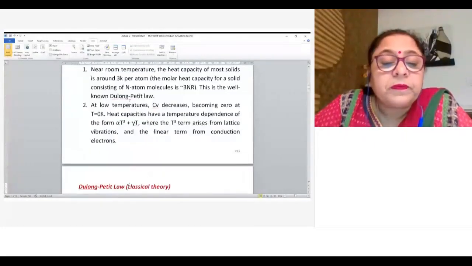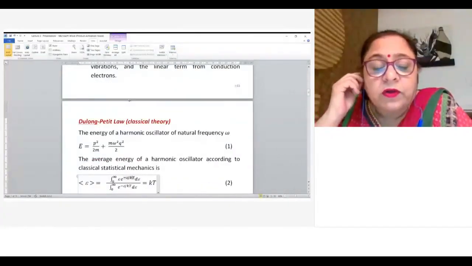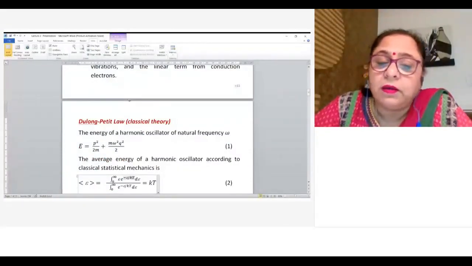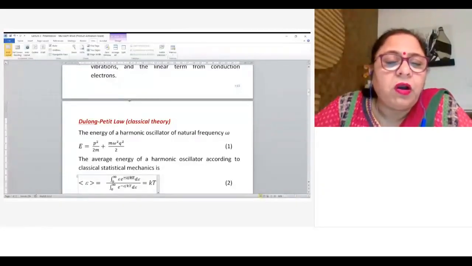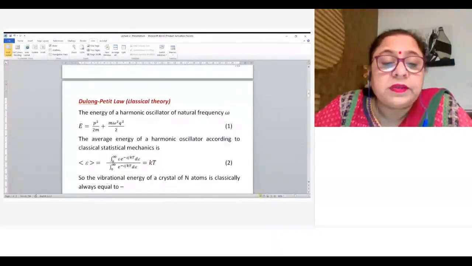Okay. And the first theory, the classical theory, is one in which the energy of a harmonic oscillator, which has a natural frequency omega, is given by the sum of kinetic energy and potential energy, and all terms have their usual meaning. I will not explain what is the meaning of P or M here. Using this, the average energy of a harmonic oscillator according to classical statistical mechanics is given by the integral from 0 to infinity of epsilon e to the power minus epsilon by kT d epsilon, divided by the corresponding normalization integral.